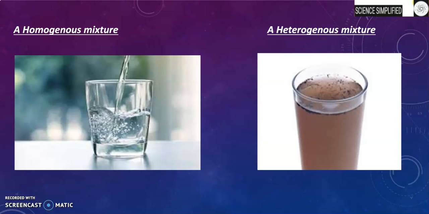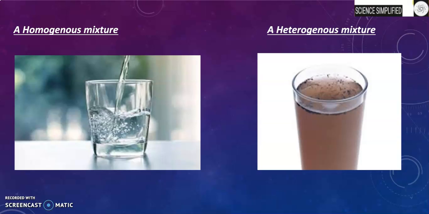Now, a simple example. You always drink a glass of water, right? It's a homogeneous mixture. It's made up of only one type of mixture, the water, and it cannot be clearly distinguished, right? We don't know what's mixed in water. If we mix salt in water, we don't know that it's salt which is mixed because it's a homogeneous mixture. Salt is clearly dissolvable in water.